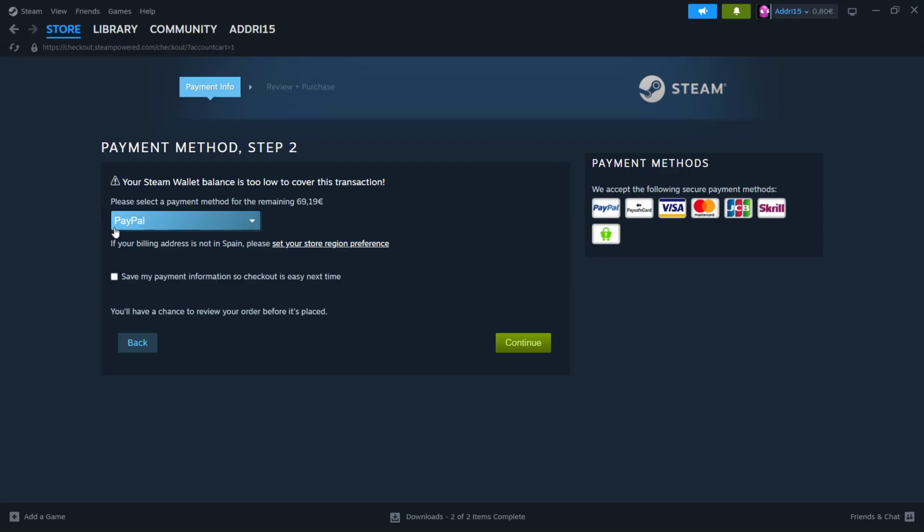And now you just need to select your payment method right here. You can use PayPal, your credit card. You can also use your Steam wallet balance in case you have any. And then just continue and complete the payment.